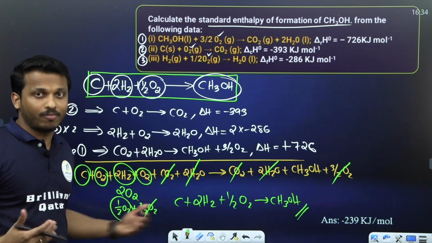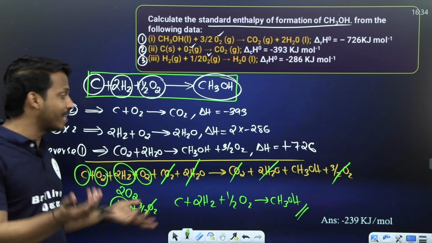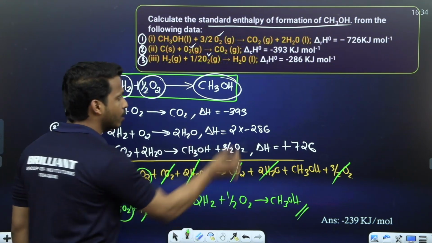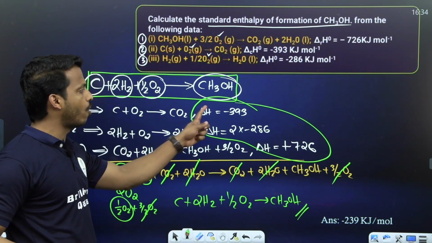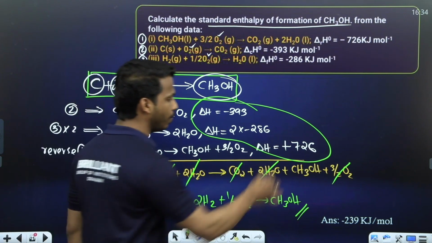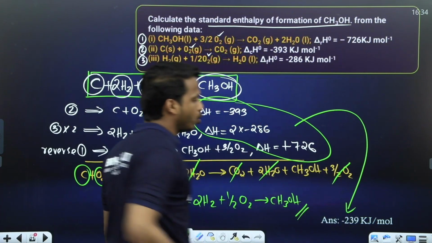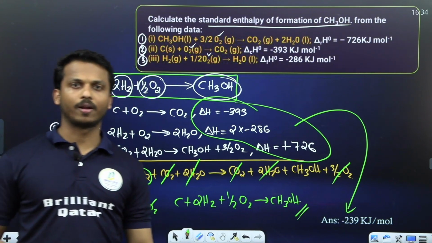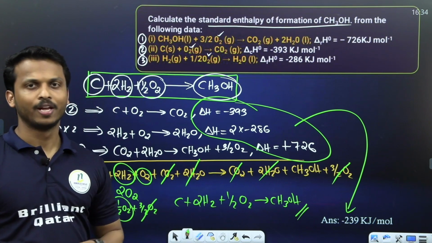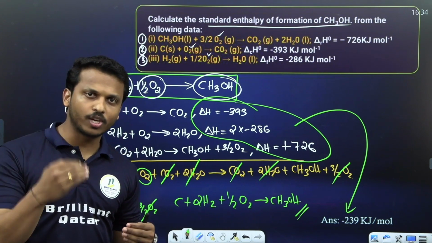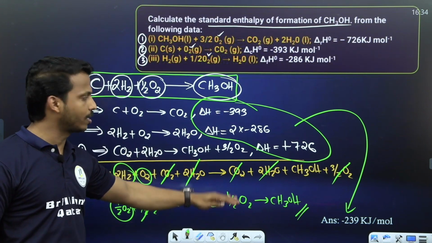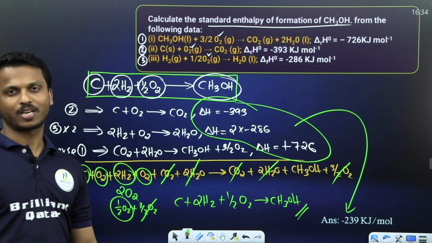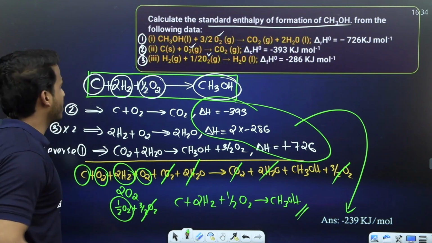Yes, we are getting our equation. We made the equation we need, but what is the answer? Final answer: you take the sum of all these delta H values. The sum of these three delta H will be equal to minus 239 kilojoule per mole. All of you please cross check it. So here we have a set of equations. By using these, we make this equation and take the sum of all the delta H. If it's clear, practice it again. Okay. Next one, dear all.